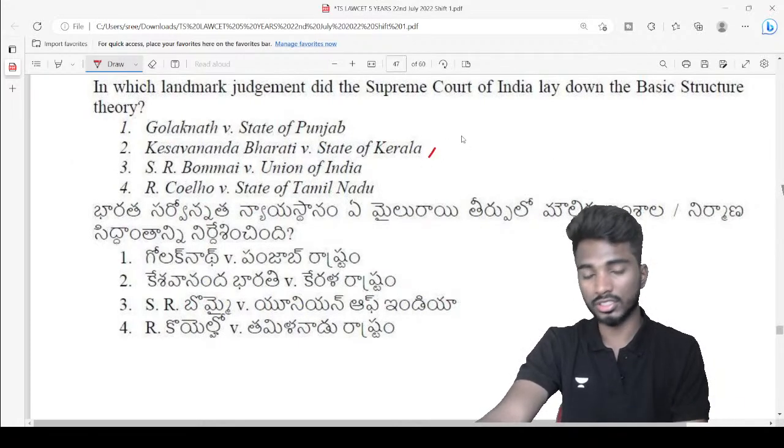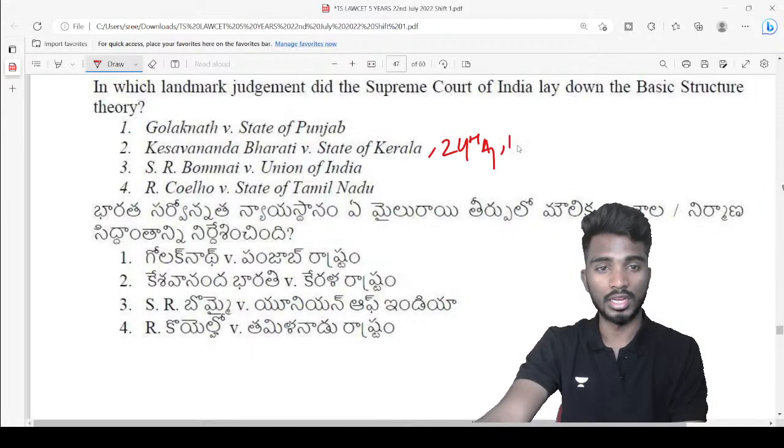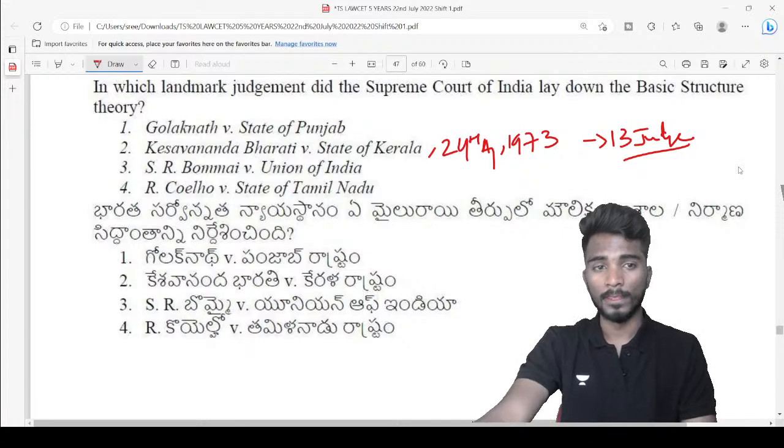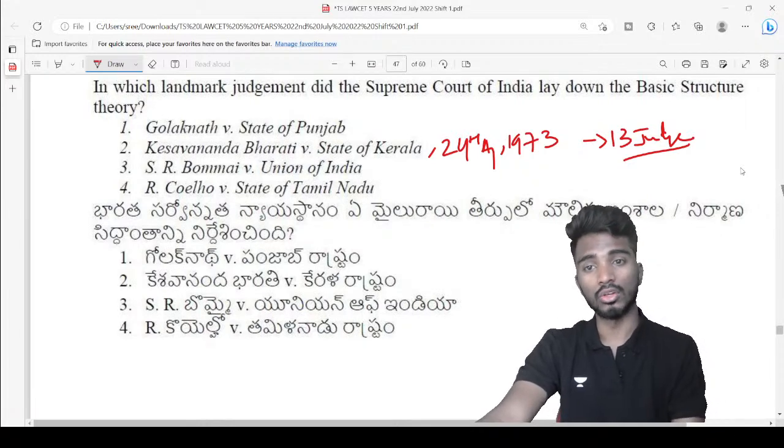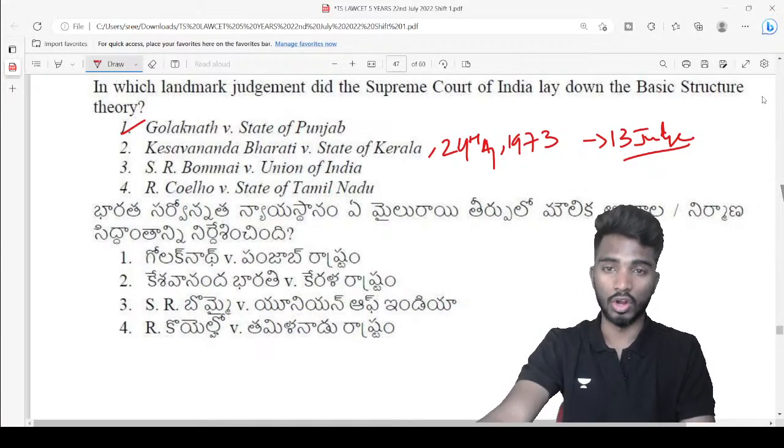Keshwanand Bharati versus State of Kerala, judgment delivered on 24th April 1973 by a 13-judge constitutional bench. In Keshwanand Bharati case, Supreme Court told that basic structure cannot be violated, cannot be struck down, cannot be diluted whatsoever. In Golaknath case, Supreme Court told that fundamental rights cannot be amended.